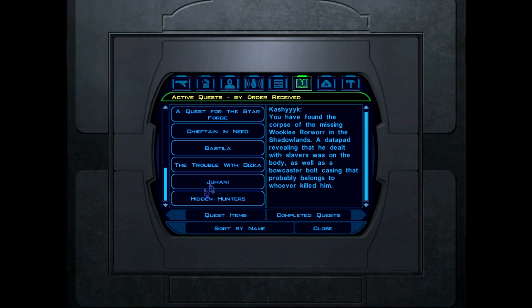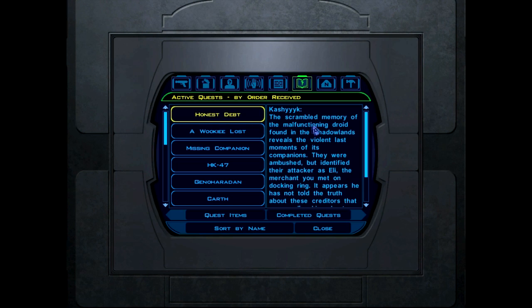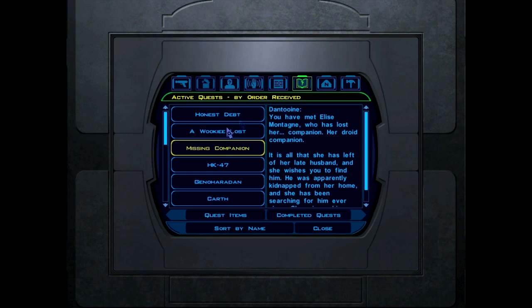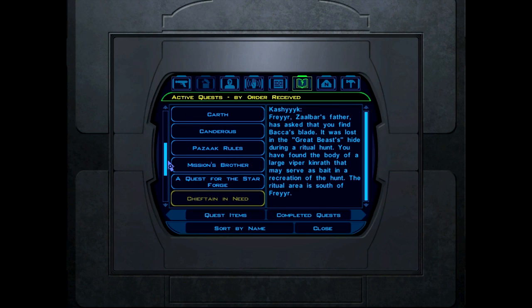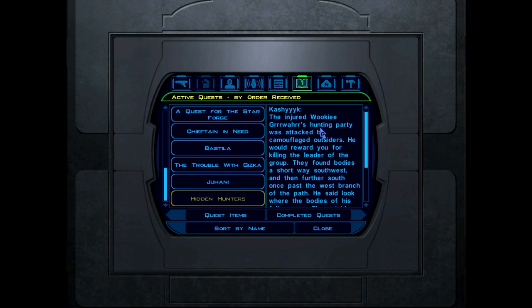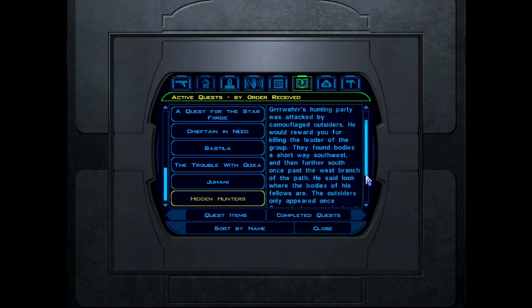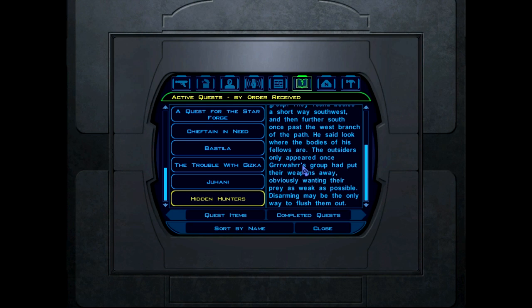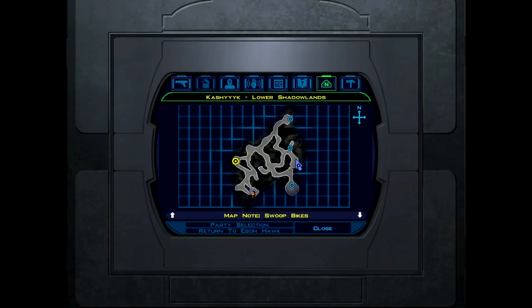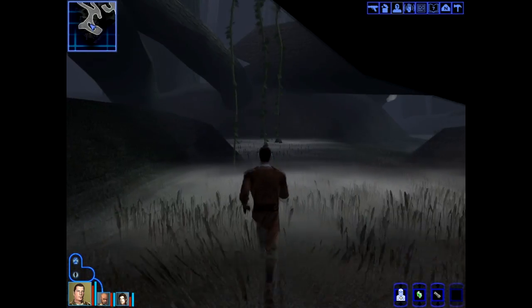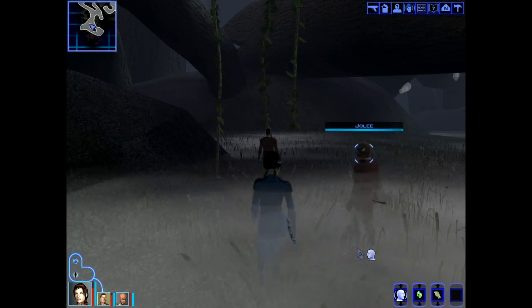Let's have a look. Honest debt, a Wookiee lost, missing companion, chieftain in need, hidden hunters. Oh, only appeared once the group had put their weapons away. Okay, right, we'll go back to the Mandalorian swoop bikes, put our weapons away, wait for them to ambush us, and then we'll have a surprise in store for those critters.